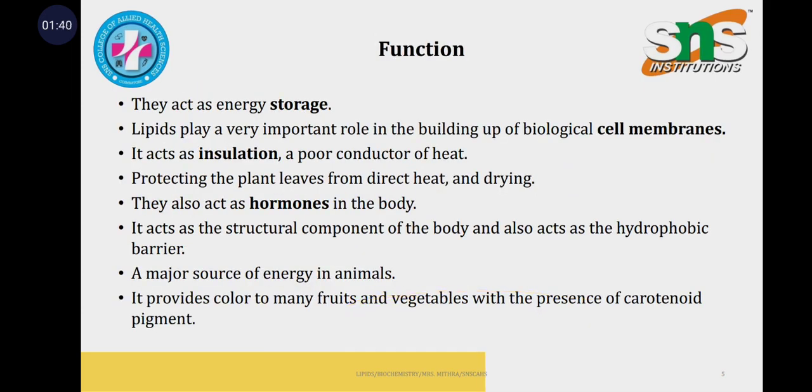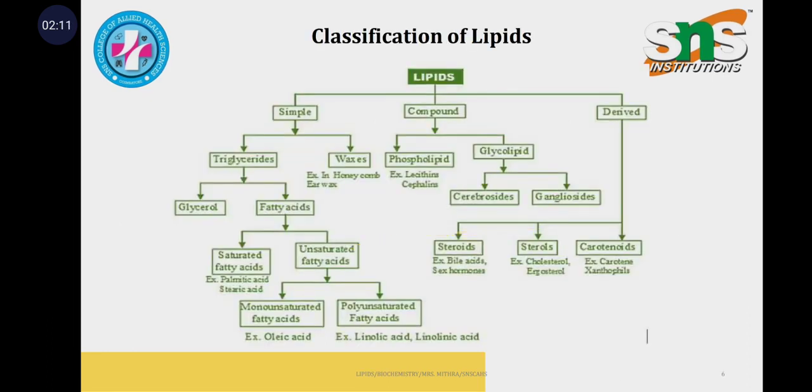The main function of lipids is energy storage, and they play a very important role in building up biological cell membranes. They act as insulation, being a poor conductor of heat, and they protect plant leaves from direct heat and drying. They sometimes act as hormones in the body, and they provide color to many fruits and vegetables with the presence of carotenoid pigments.